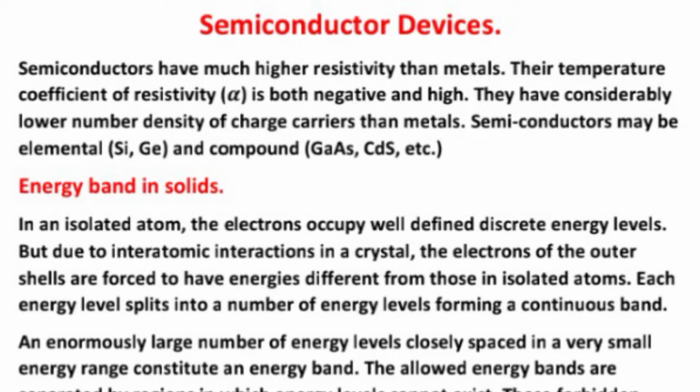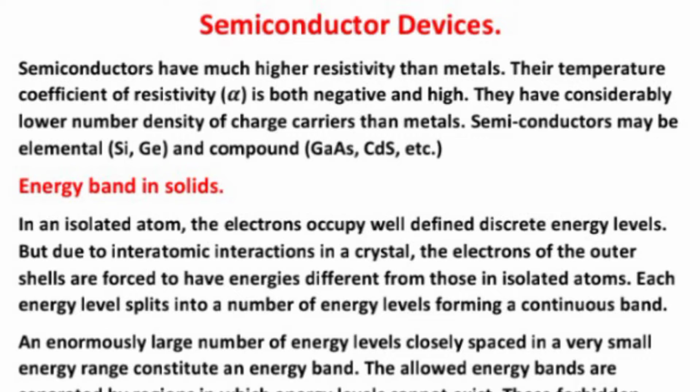Energy bands in solids. In an isolated atom, the electrons occupy well-defined discrete energy levels. But due to interatomic interactions in a crystal, the electrons of the outer shells are forced to have energies different from those in isolated atoms. Each energy level splits into a number of energy levels, forming a continuous band.